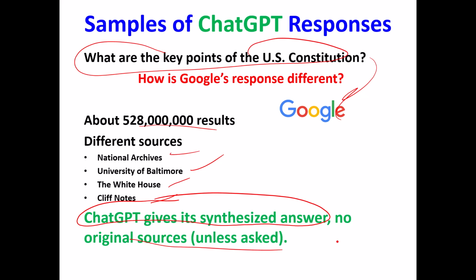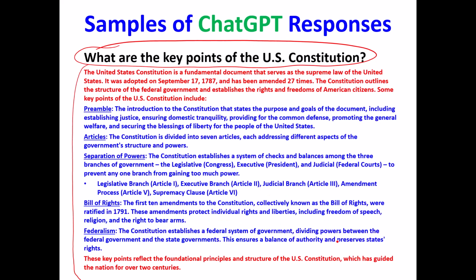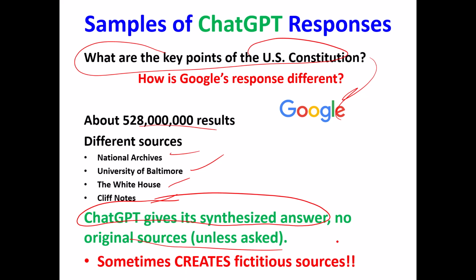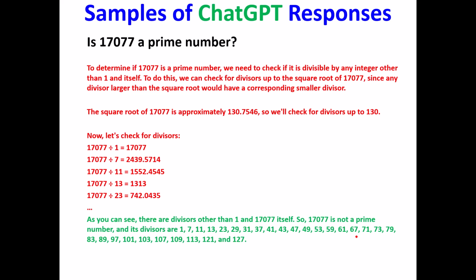So that's a difference between a ChatGPT answer: here it is, I've synthesized everything I read online, and here's a nice little summary for you. Google says you go out and look at the sources yourself. By the way, sometimes ChatGPT creates fictitious sources. We'll talk more about that in a bit.